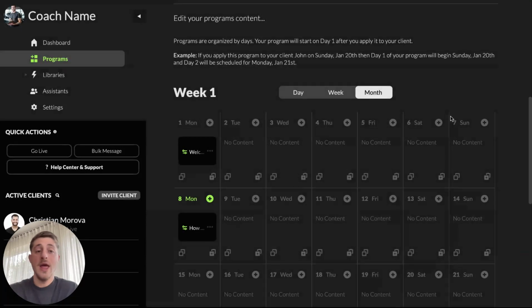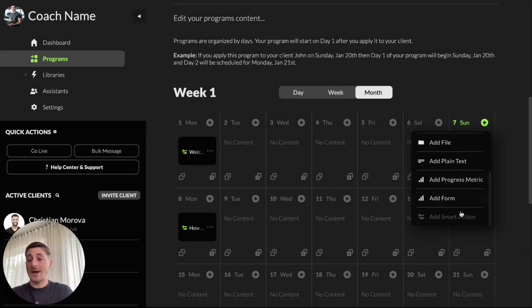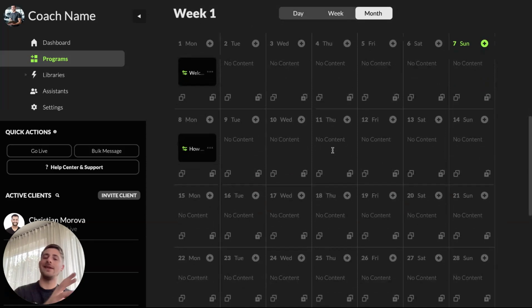Right? Save action. Maybe the day before their program starts, we set up another message and we say, hey, I know your program is starting tomorrow. Super excited for you to get going. Let me know if you need anything and let's get started tomorrow, right? You can set up a message like that as well on the day before that. And so you can continue this rhythm, of course, in your own style, at your own pace.